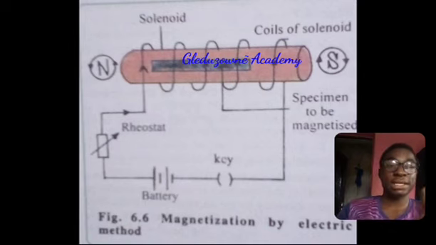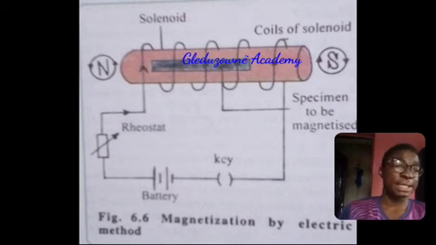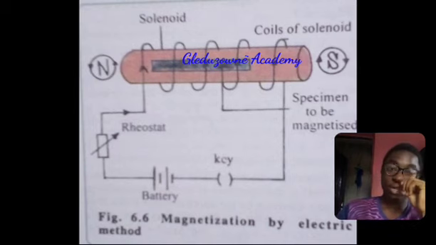And then this is a circuit. You have your rheostat, which is a variable resistor. If you've not heard of a resistor, it is basically an electrical component that offers resistance to the flow of electricity, and it is very useful when you want to control electrical current. Then you have the battery, and this is a circuit, and when you pass that current through the solenoid, you will get an electric field.